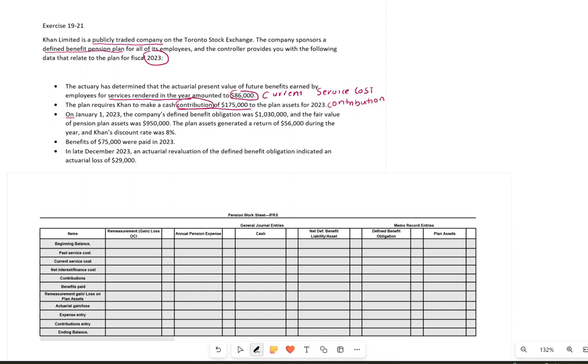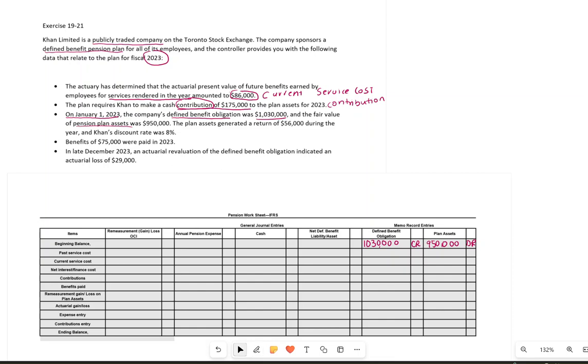On January 1st, that's the beginning balance. The company's defined benefit obligation was $1,030,000. That is what we are starting with, the first number, and that is my obligation. The obligation is a credit, and the fair value of your plan asset is 950,000. So that's the balance, 950,000. It's an asset, that will be a debit.